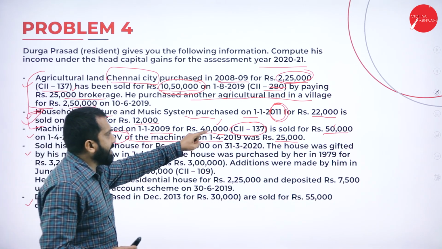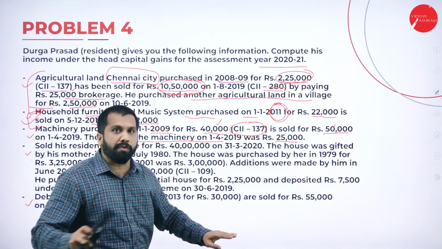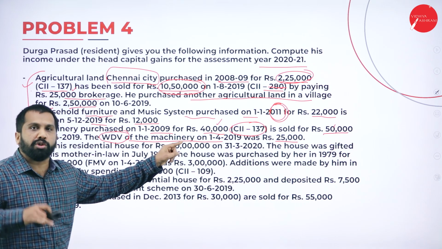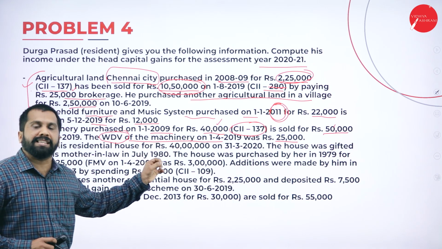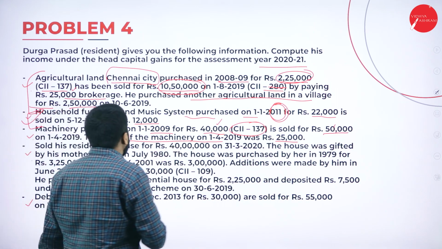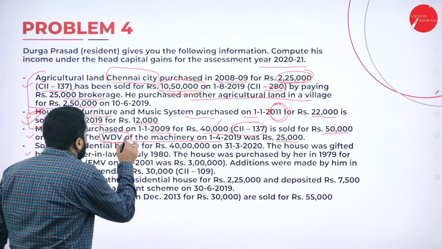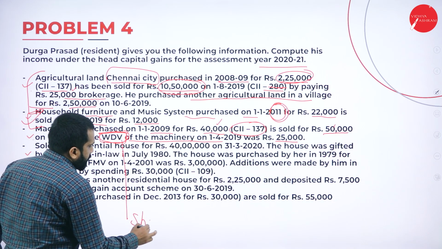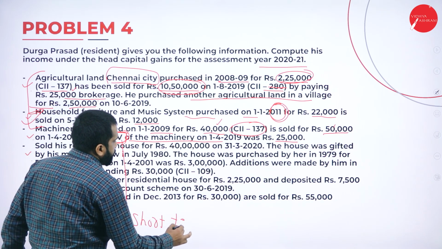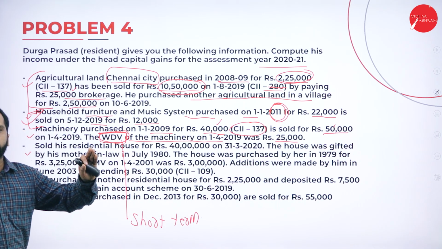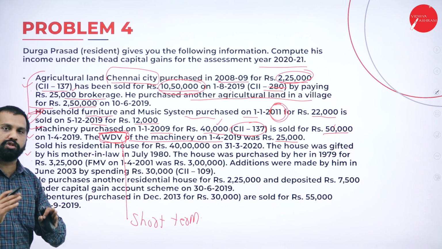Even though they have given an indexation number, we don't want indexation. Why? Because this is short term. Why? Because this is already depreciated. Remember, WDV they have given. WDV given means always short term. Always, even though it is 50 years old, WDV means short term.